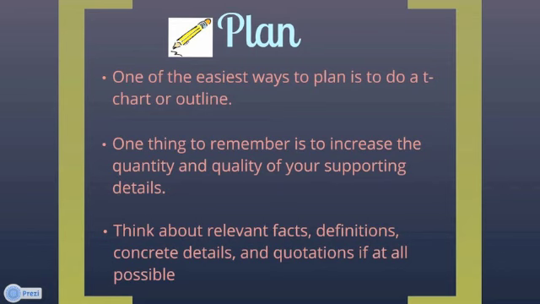Some of you that are looking at going to a college, for instance, it's really important that you know the required or average GPA of incoming freshmen and possibly even the admission rate. How many people are actually allowed to come to that school for those who apply? If you're looking at a school that only has a 50% admission rate, that means 1 out of every 2 people is actually accepted. It means you're going to have to work pretty hard to get accepted. And if it's below 50%, that's even more challenging and difficult. Those are important facts and details that I think are needed in an essay like this. So really think about that and include those within your plan.